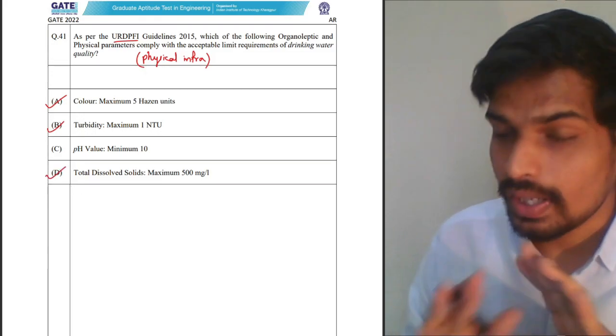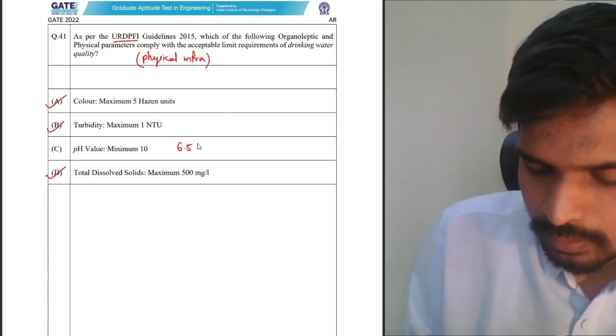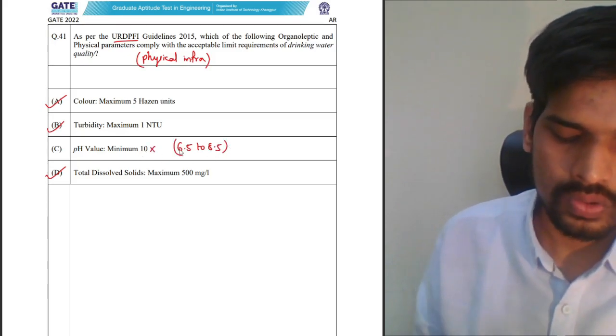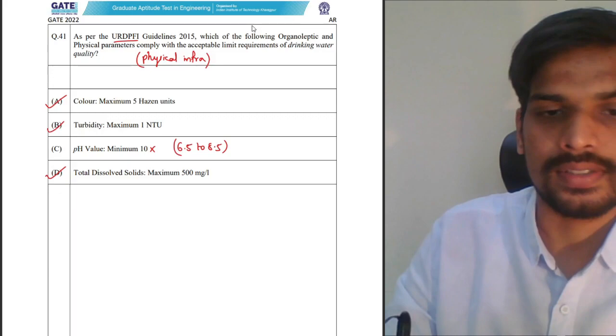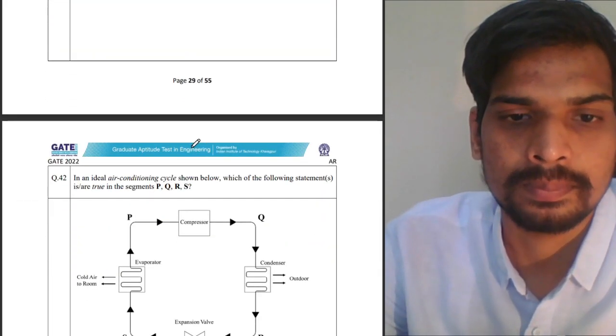pH value minimum of 10 is absolutely incorrect. The acceptable range for pH is 6.5 to 8.5. That's the range, it is not 10. So A, B, D are the correct answers. For question number 41, this was asked for 2 marks in the common part.